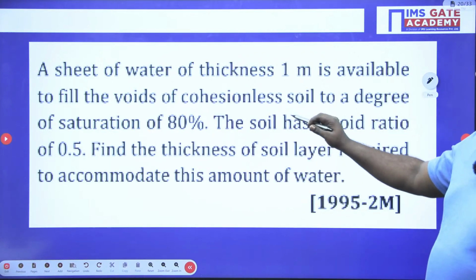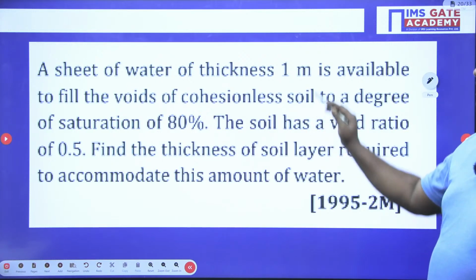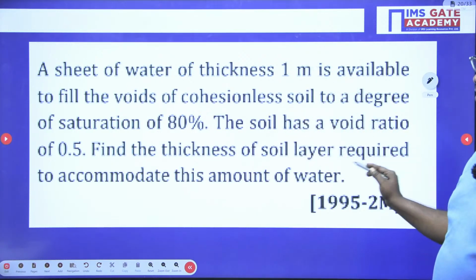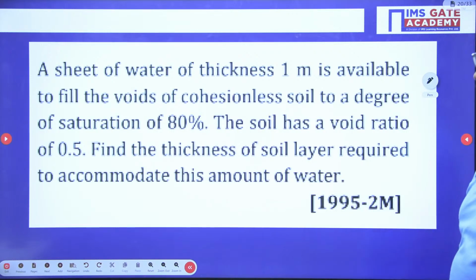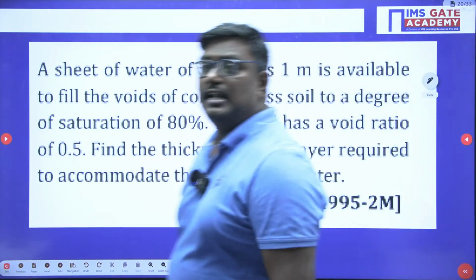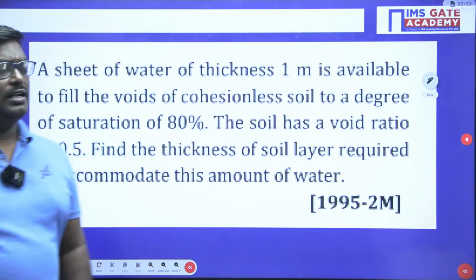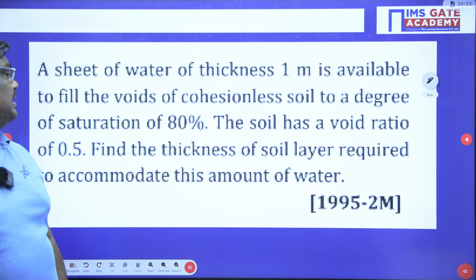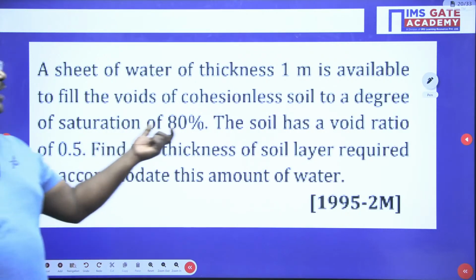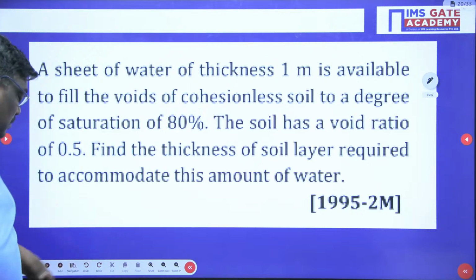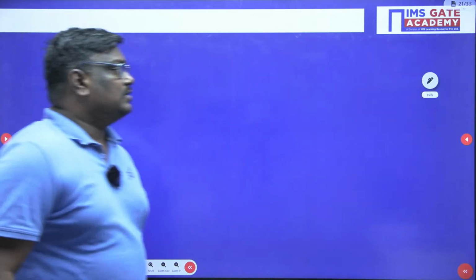Find the thickness of the soil layer to accommodate the amount of water. Okay. Sir, degree of saturation is 80 percent. Please read the question, students. Here, a sheet of water of thickness 1 meter is available to fill the voids of cohesionless soil to a degree of saturation of 80 percent and a void ratio of 0.5. Now see, students.